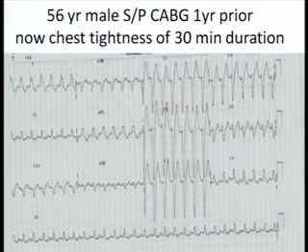P waves are there all through, sir. There's a 1:1 VA relationship. There's no VA dissociation. But I think it looks like a typical left bundle branch block. Look at the small R in V1, V2. Look at that initial sharp R wave, V1, V2, V3, V4, V5. And look at the transition. There's a transition also.